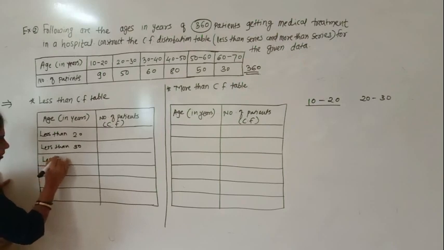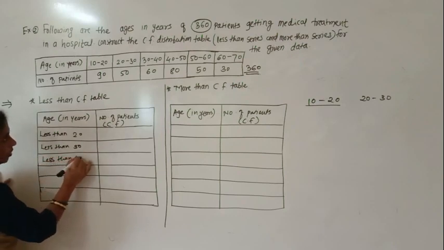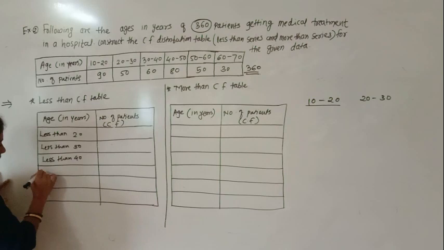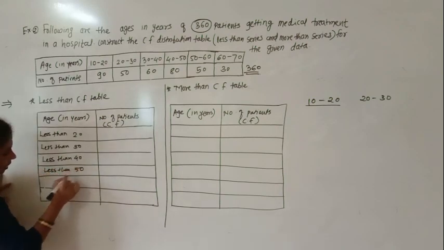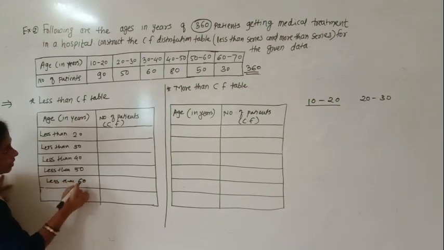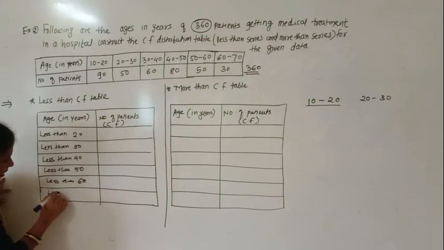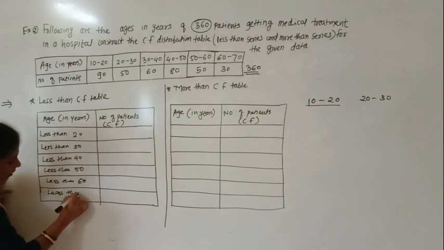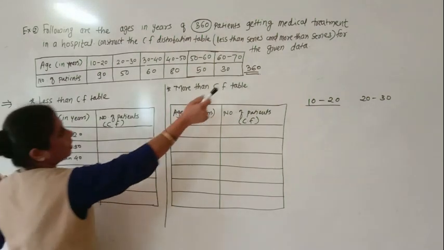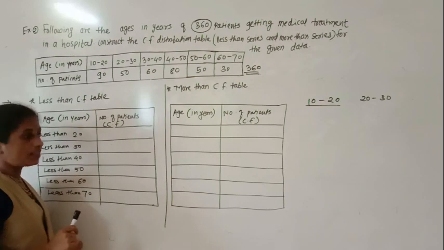Less than 40, less than 50, less than 60 and less than 70. Understood everyone? Here, less than 70.